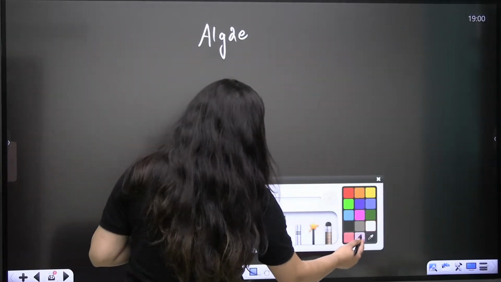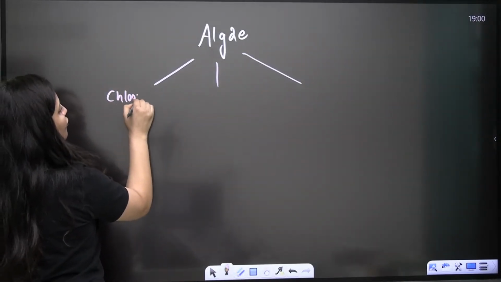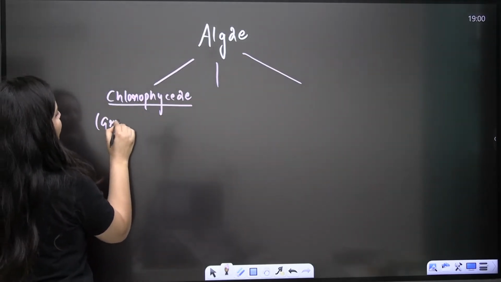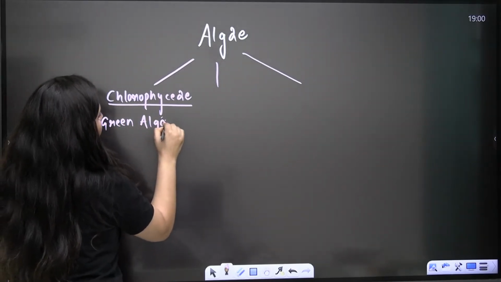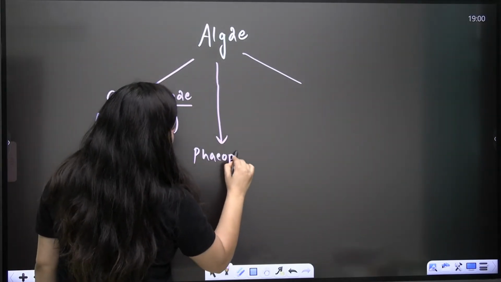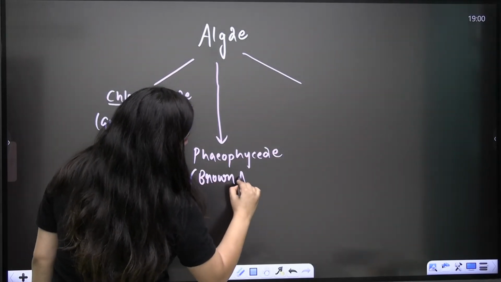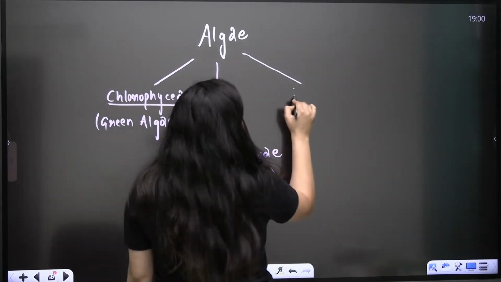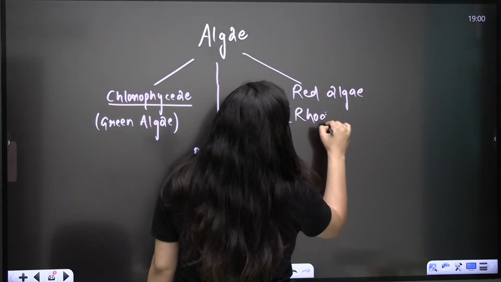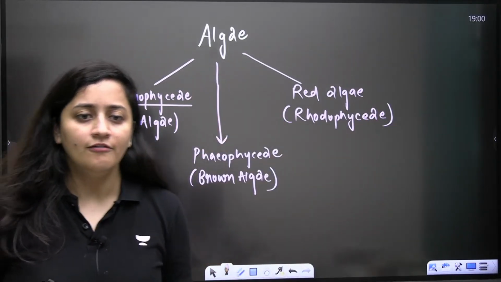And in the algae we will talk about the three classes. We will talk about Chlorophyceae, that is your green algae. We will even talk about the Phaeophyceae, that is your brown algae. Right now I'm just giving you the overview, then we will discuss it in detail. And then we will talk about the red algae, that is your Rhodophyceae.